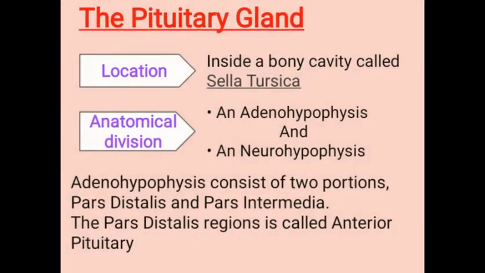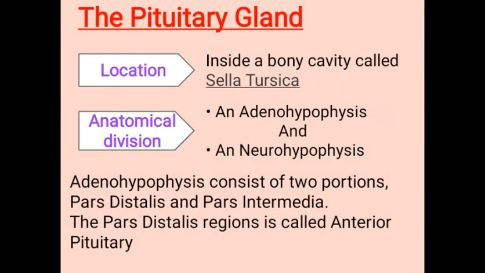The pituitary gland. Now, what do we know about the pituitary gland? Pituitary gland is also known as hypophysis. It is located in a bony cavity and is attached to the hypothalamus. The pituitary gland is always located inside a bony cavity, and the bony cavity is known as sella turcica, and that cavity is attached to the hypothalamus.